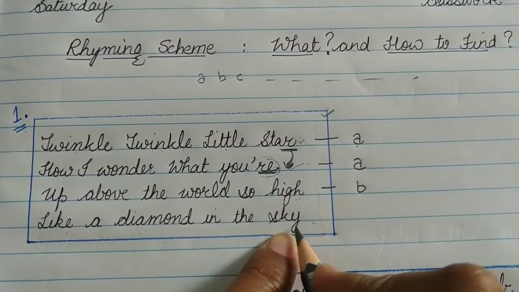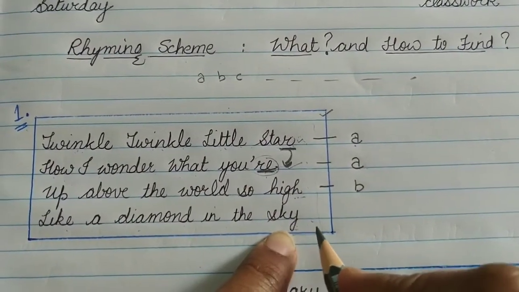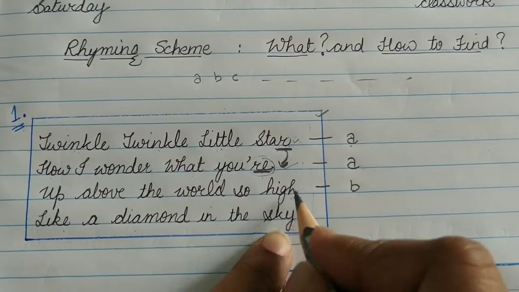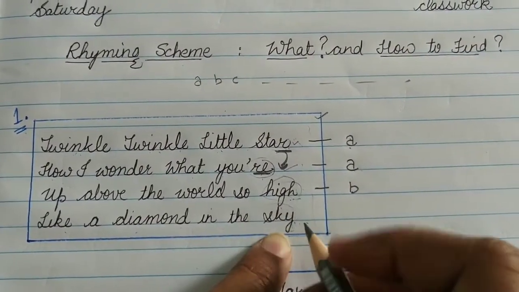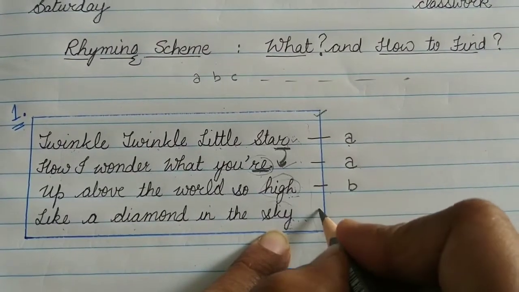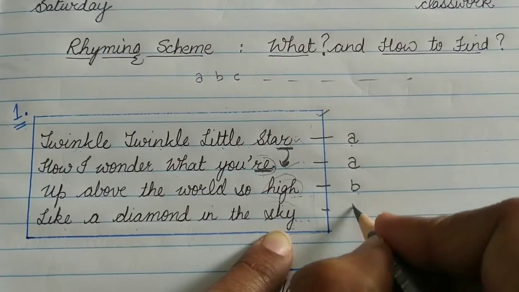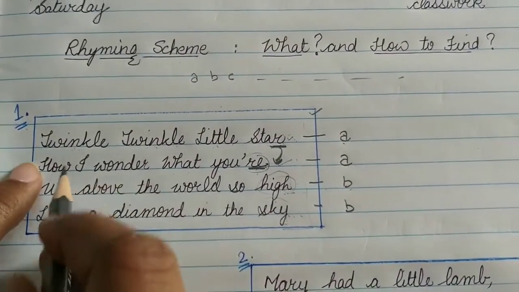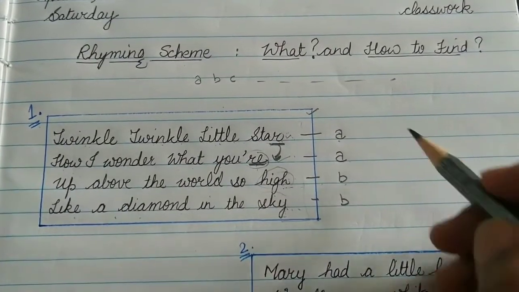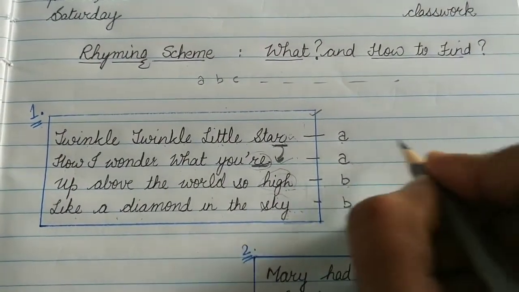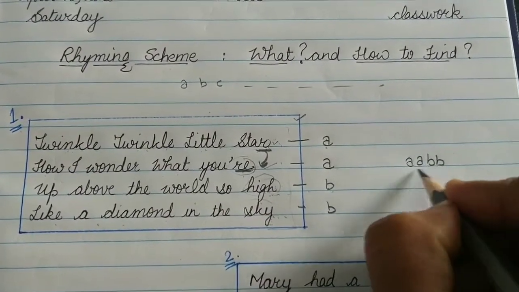The sky, again high, sky, similar end syllable, that is a rhyming pair. Now this is matching this, so because I earlier called this B, I will call it B. So yes, this little nursery rhyme has a rhyming scheme, and the rhyming scheme is A A B B.